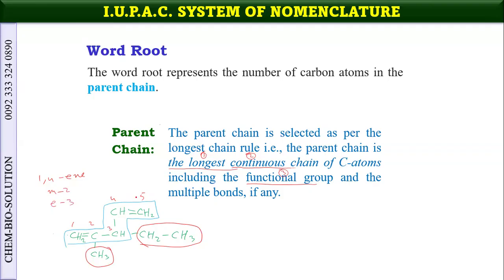But what if we consider the other way of numbering? 1, 2, 3, 4, 5. Now, in this way, you can see that the position of double bond is still 1 and 4. So 1 and 4 for ene means for double bond, and ethyl is on third position, and methyl is on fourth position. So if we consider that, what should be the correct way of numbering?